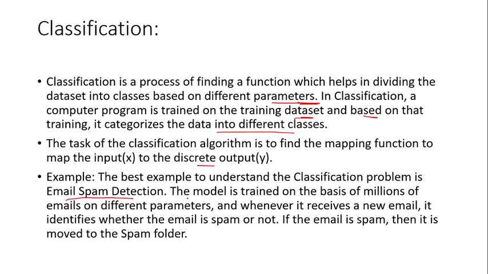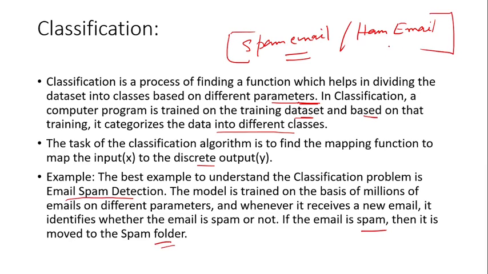In email spam detection, we have spam emails and ham emails. Ham emails are not harmful; spam emails are harmful. If you want to classify spam and ham emails, you can do it by a classification mechanism, but in this case the values are discrete. If the email is spam, then it is moved to the spam folder. So this is a classic classification problem: spam email and ham email.